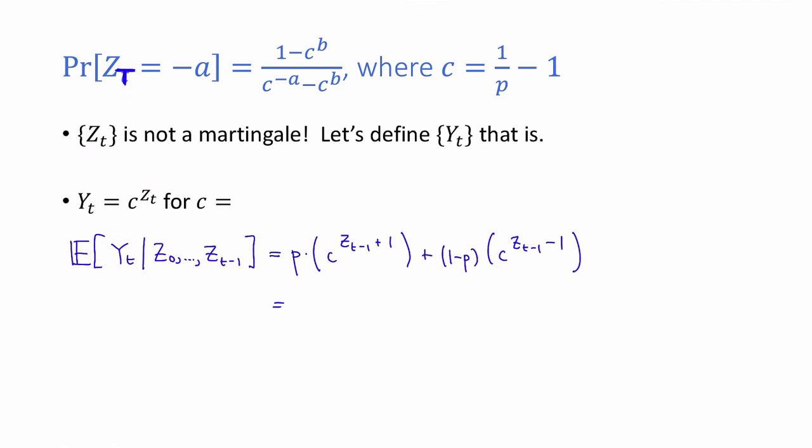Simplifying, this is equal to c to the z sub t minus 1 times cp plus 1 minus p divided by c. We would like to choose c so that this is equal to 1.